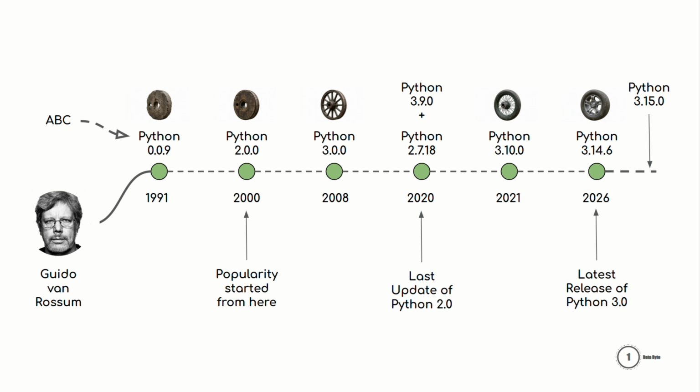In 1991, Python 0.9.0 was released. It was the first public version and introduced many of Python's core features. In 2000, Python 2.0 was released, and this is when Python started becoming popular among developers. In 2008, Python 3.0 was released. It was a major redesign of the language. Some old features were removed or changed to make Python clearer and better for the future.